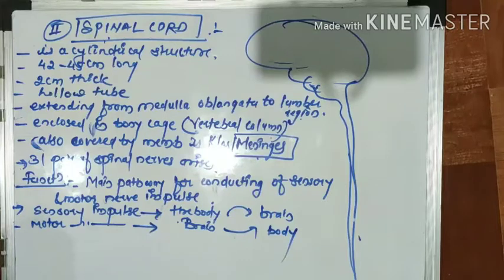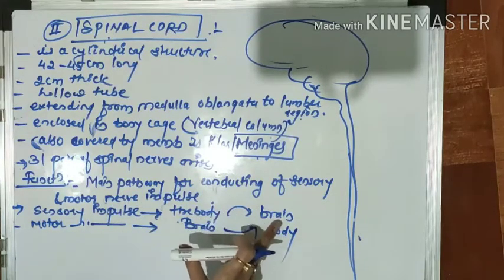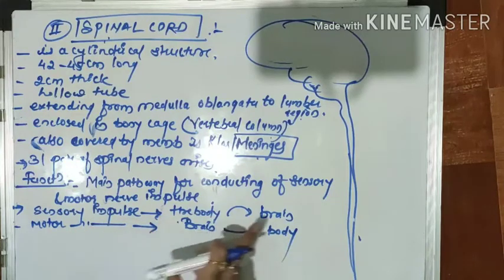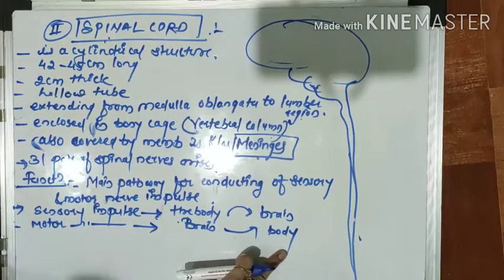Understood? The sensory impulses travel from the body to the brain, and motor impulses carry the impulse from the brain to the body, vice versa.